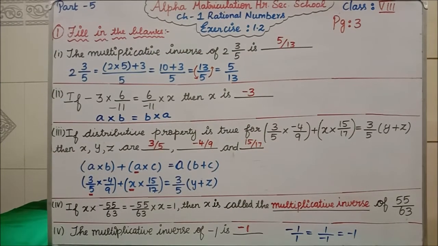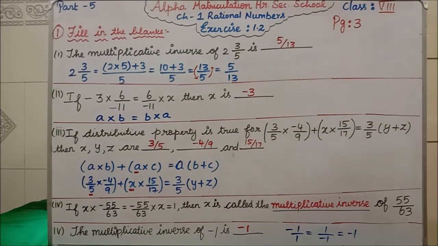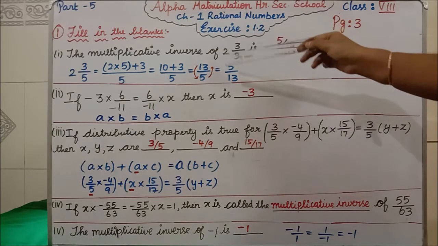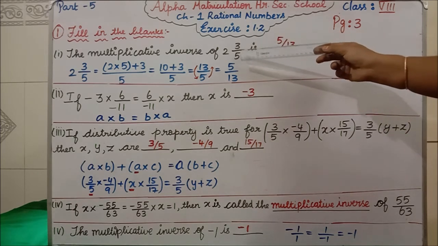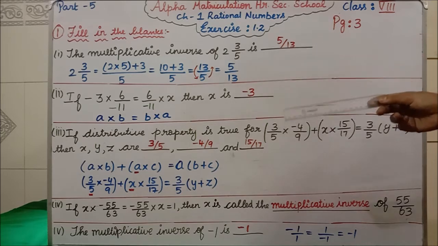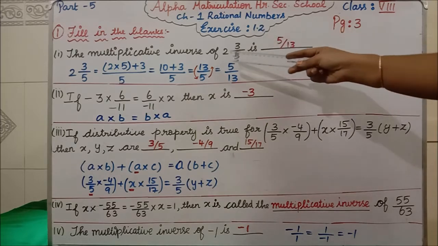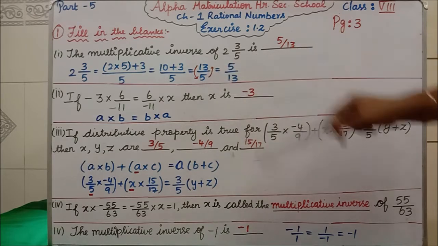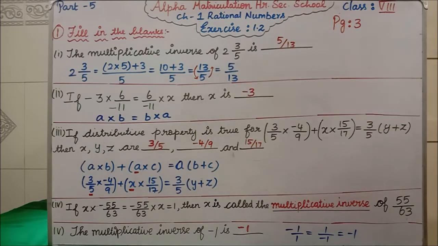Students, this is our exercise 1.2 first question. In the first question we have 5 fill in the blanks. Now we'll see the first fill in the blank. The multiplicative inverse of 2 3 by 5 is dash. 2 3 by 5, in what fraction have they given it? They have given this in mixed fraction. So first we have to convert this mixed fraction into a normal fraction. How will you convert it? First you multiply 2 into 5, plus 3. So 10 plus 3 is 13. The denominator 5 you write as such. Clear? Now the mixed fraction has become 13 divided by 5.